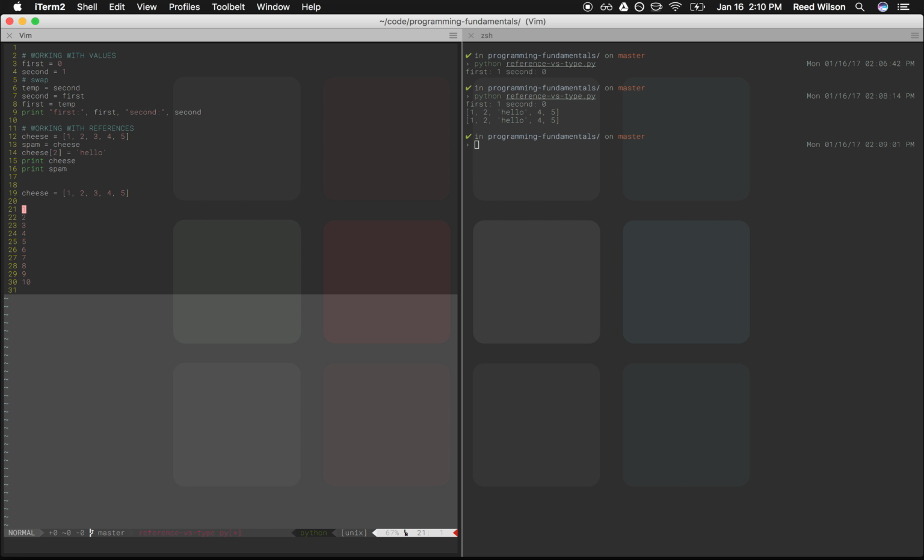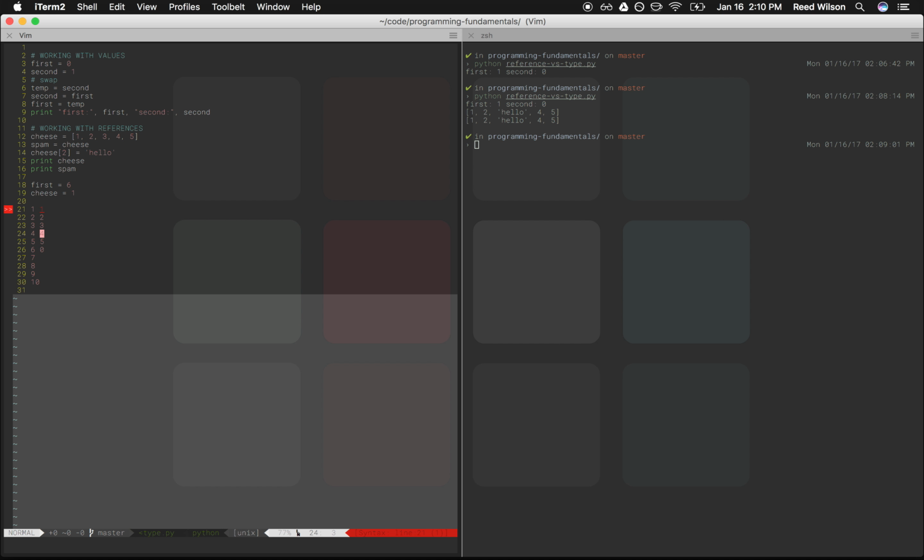If I want cheese to equal 1, 2, 3, 4, 5, then cheese is actually going to equal 1 as a memory location, and what's in that location is going to be 1, 2, 3, 4, 5. But earlier, when we said first equals 0, what it actually did is it said first is going to equal 6, and in 6 we're going to put the value of 0. So now whenever we look up first, it's going to give you 0.